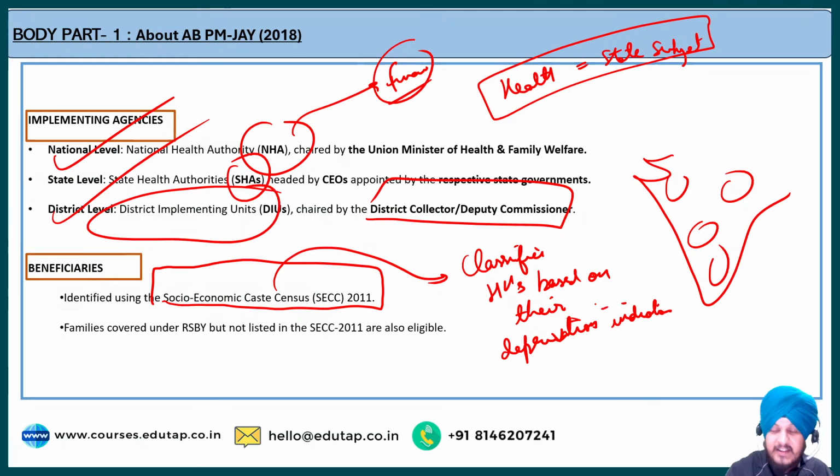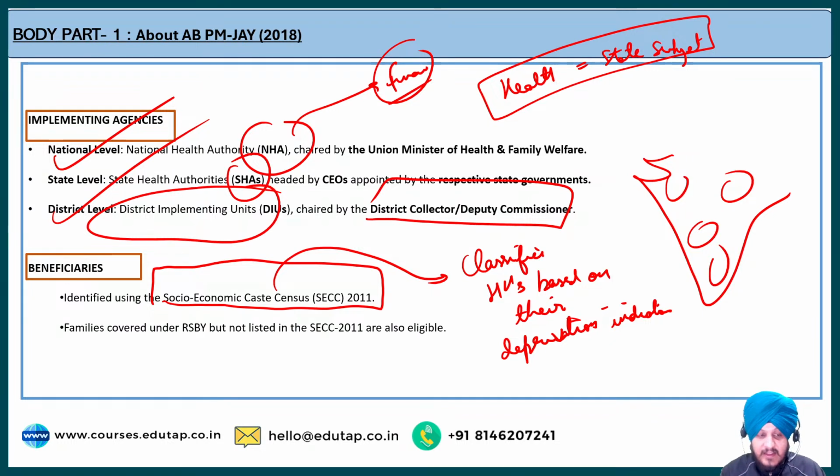So basically it indicates the socio-economic hardships of those households, and that is why we say that this scheme aims to uplift the socio-economic backward sections of the society by providing them this kind of insurance program. Fine. So households under the Socio-Economic Caste Census are identified based on their deprivation status, and that's how they are funded.